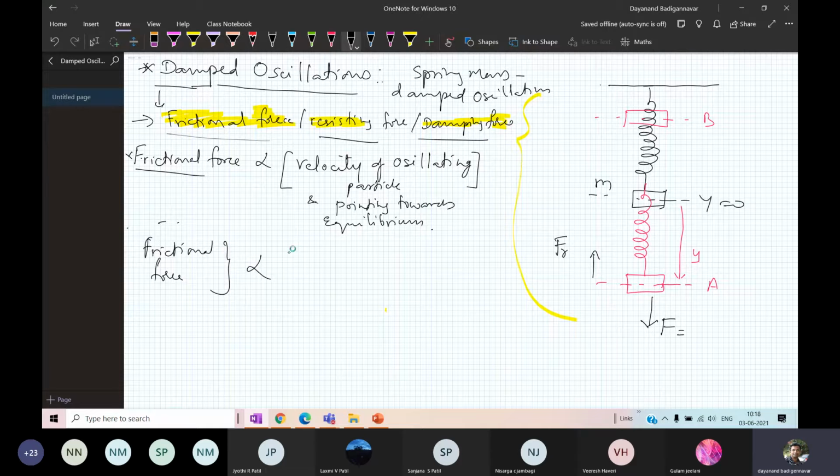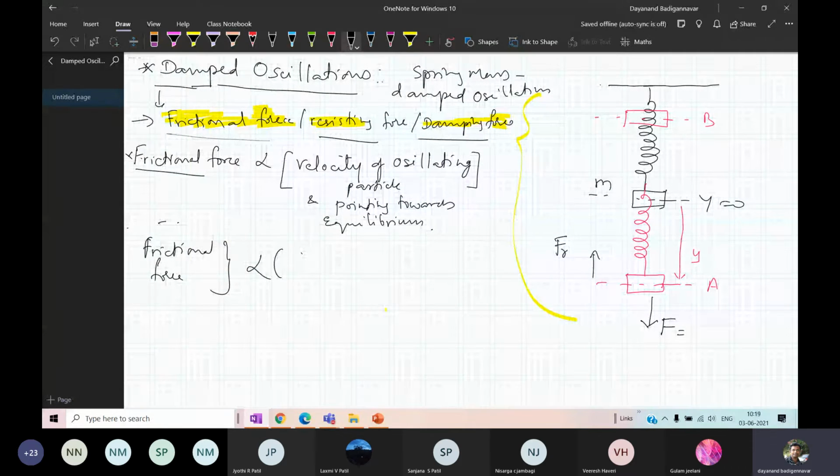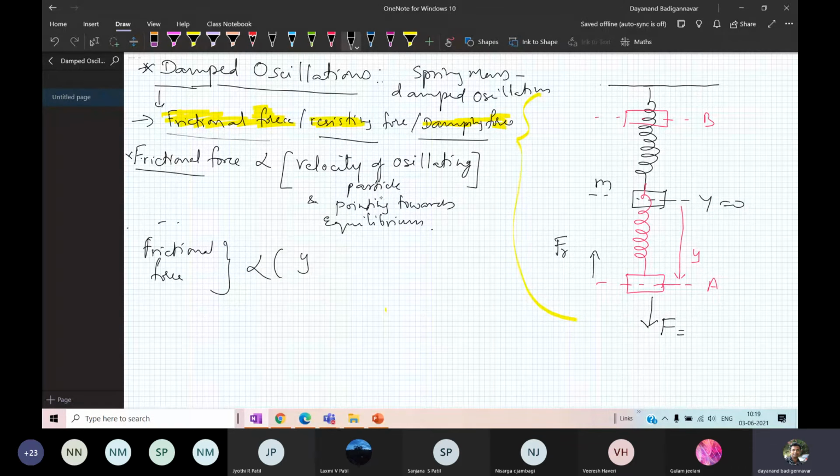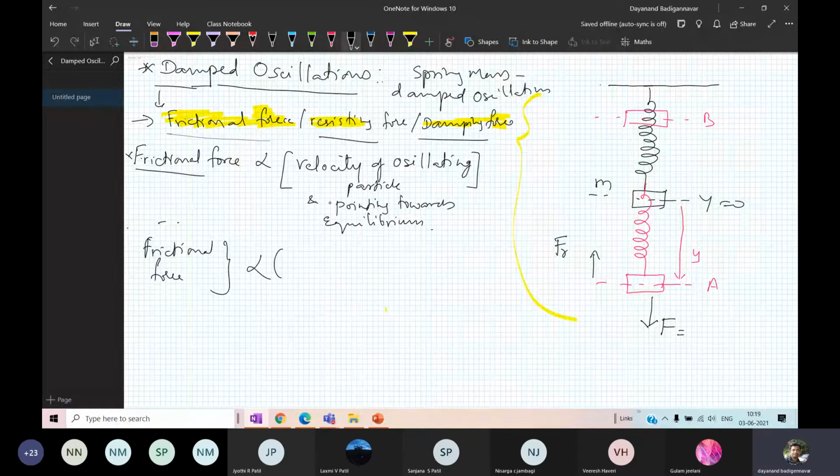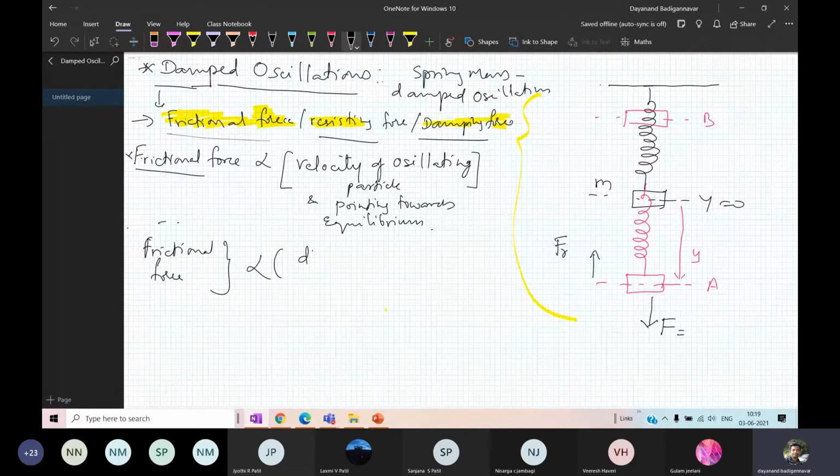Sorry, it's not the displacement, it is proportional to velocity. If y is the displacement, then I can write dy by dt as the velocity. Keep in mind, it is velocity, not the displacement. And pointing towards the equilibrium means it is negative.